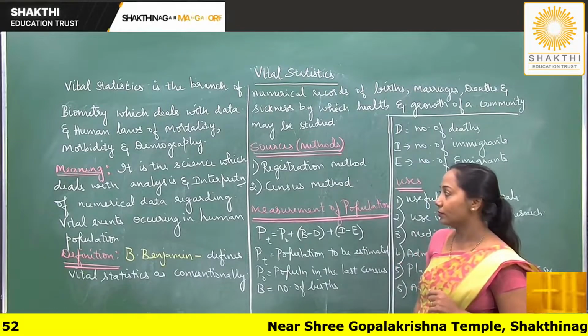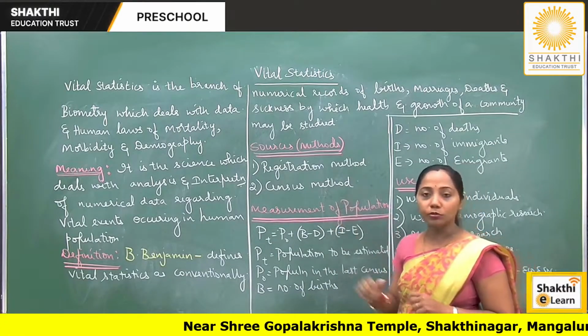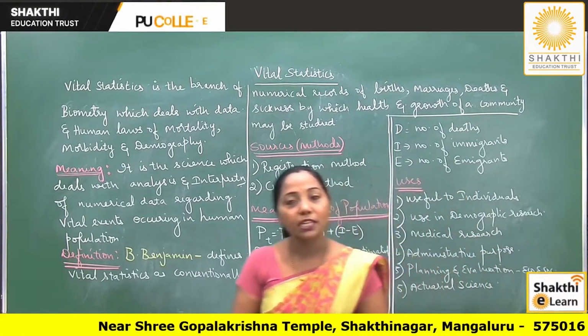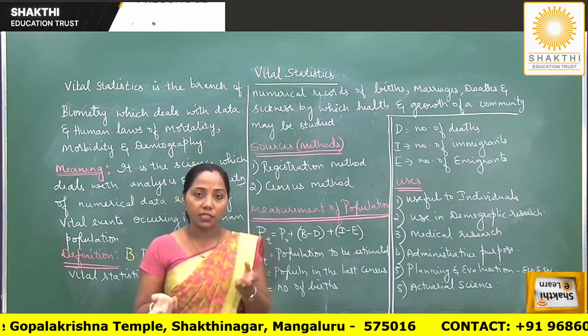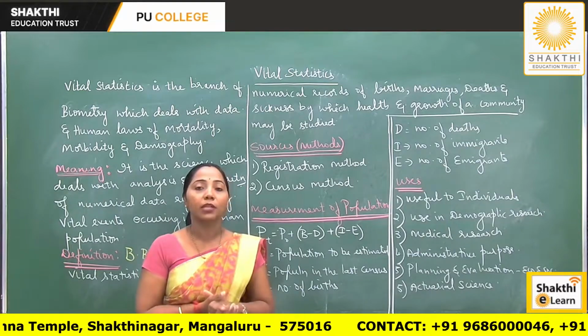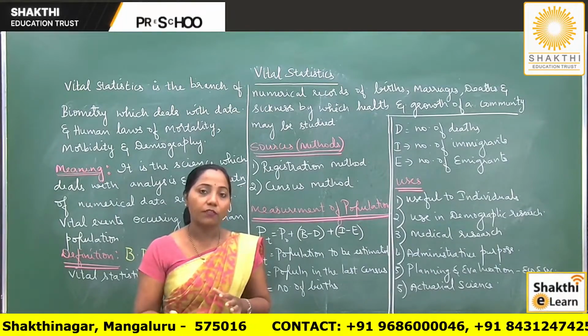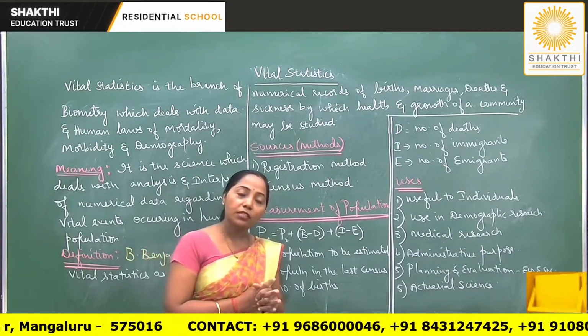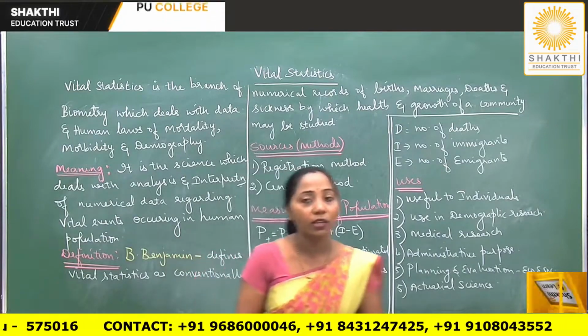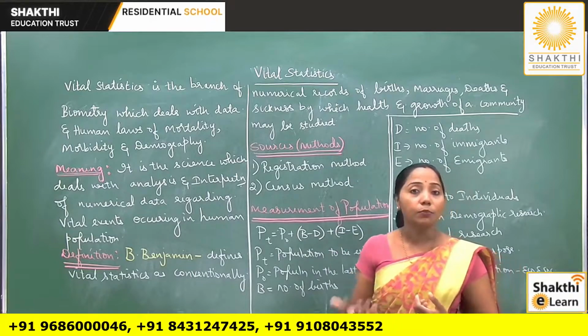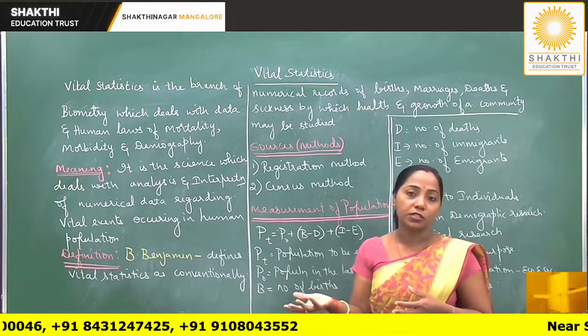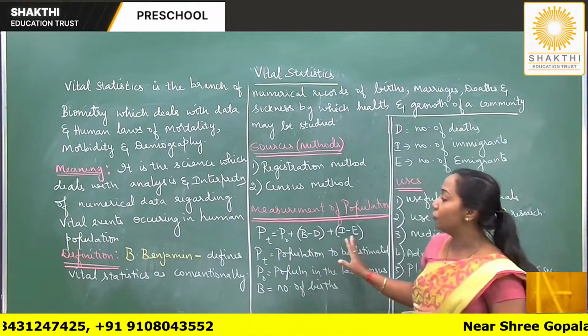Okay. Now, as I told you, dear students, the census method is conducted once in 10 years, right? So in between two censuses, that is in the intercensal period, if we are interested in estimating the population, what may be the population, then there is a formula.